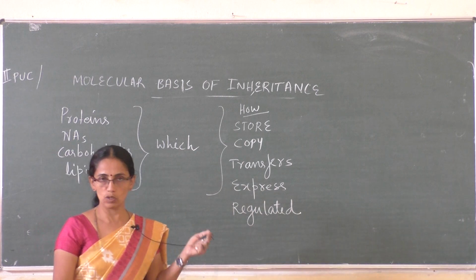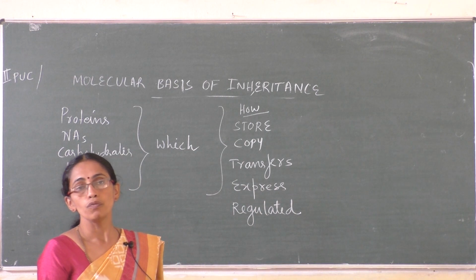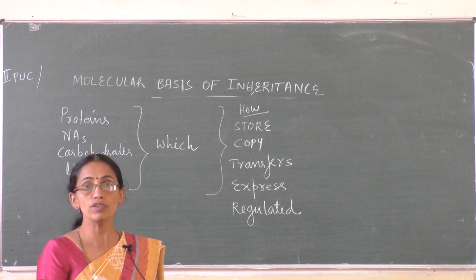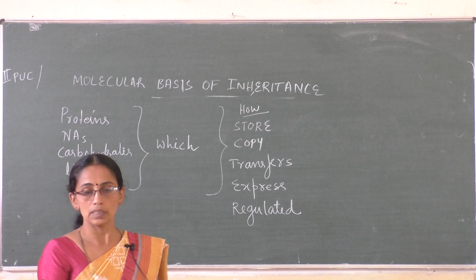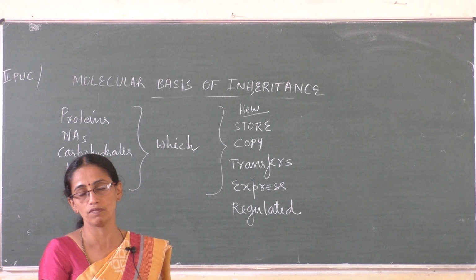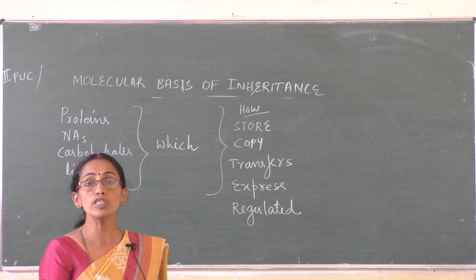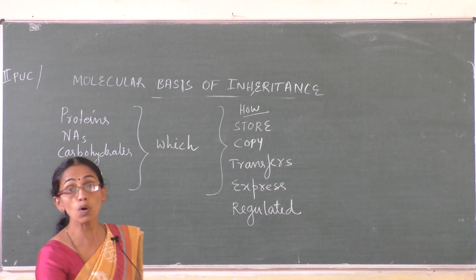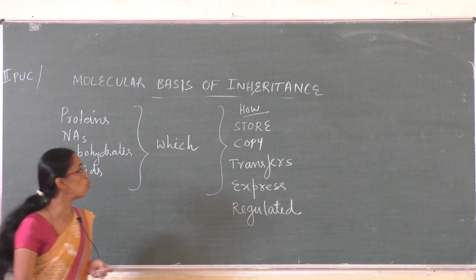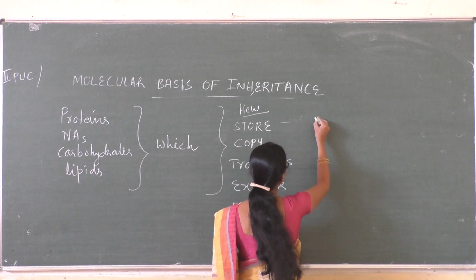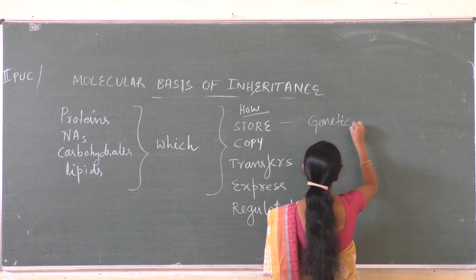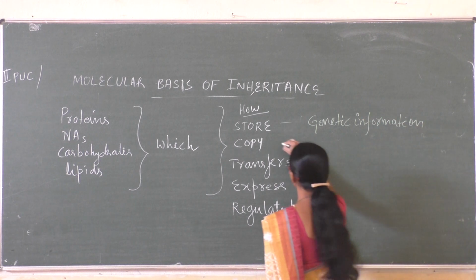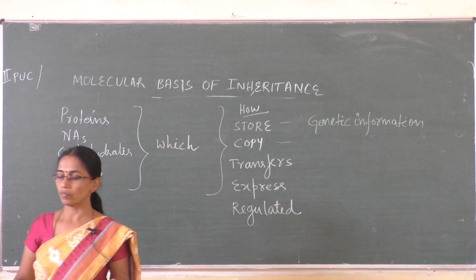So among the four biomolecules, scientists wanted to know which molecule is responsible for the transfer of information from the parents to offspring, that is, which molecule is responsible for inheritance. Scientists also wanted to know which molecule stores information, meaning it stores the genetic information. And how is that information copied?